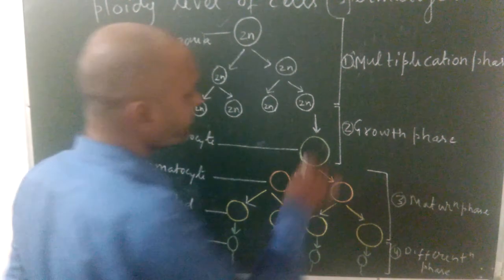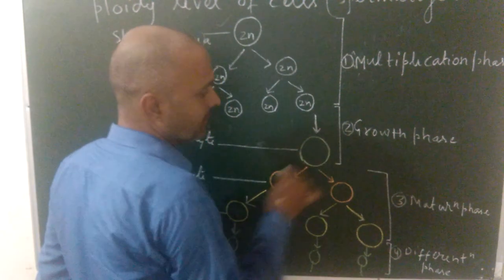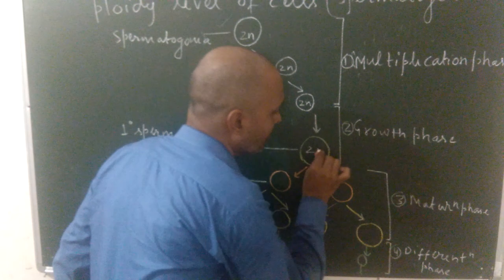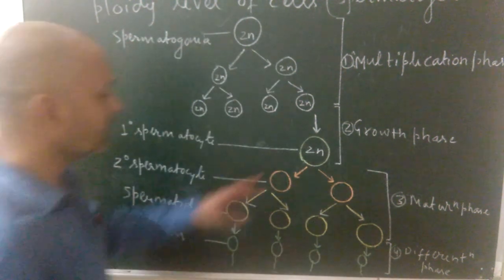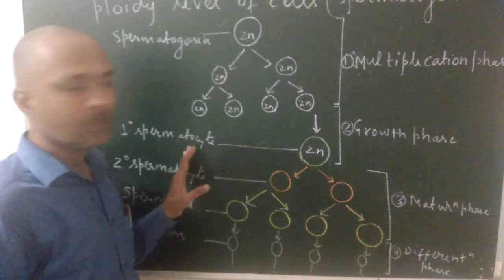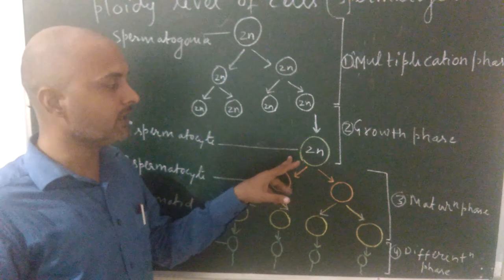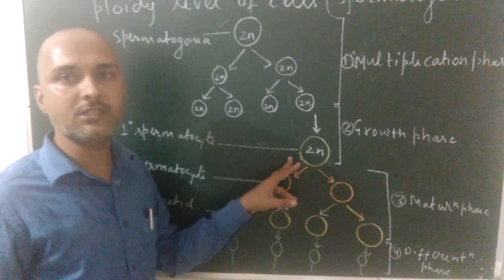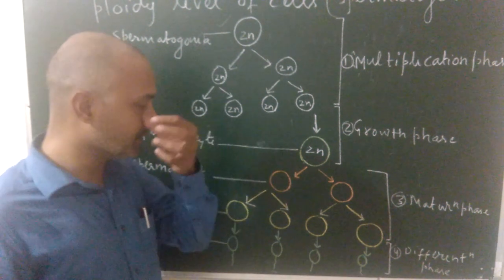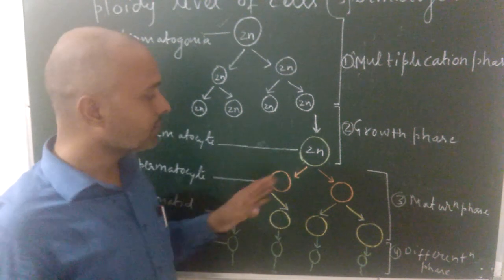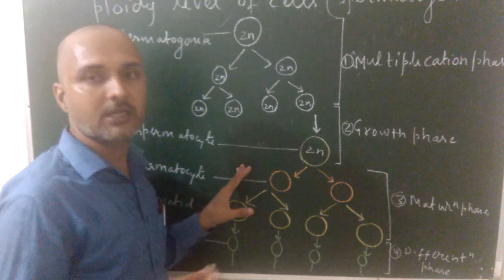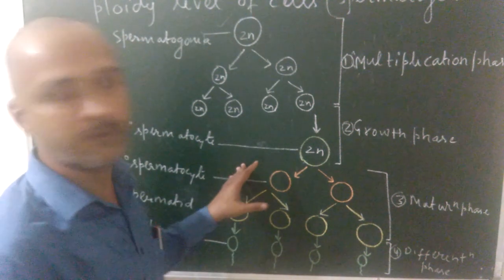Now come to the next. In the growth phase, again it will be 2n because there is no meiosis. This cell is the primary spermatocyte. But when the primary spermatocyte enters into the maturation phase, it will undergo meiosis division, meiosis first and meiosis second. So the cell becomes haploid because meiosis division takes place.